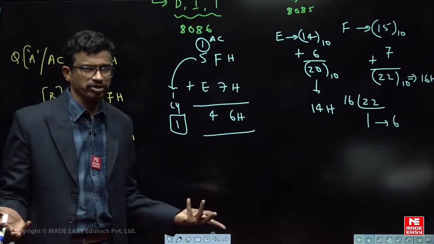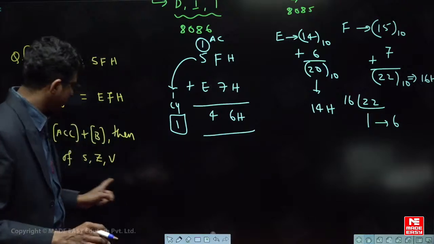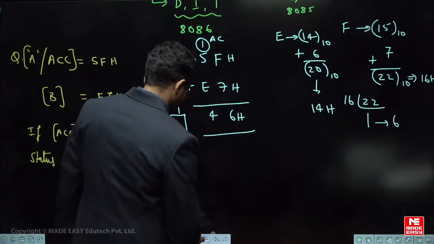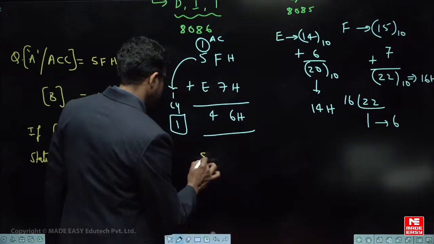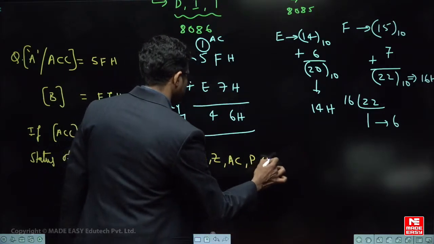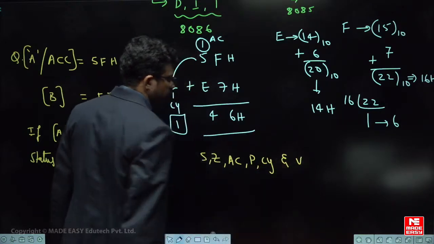इसमें आपको कोई भी flag पूछ सकते हैं, मैंने बस आपको randomly ये 3 flag लिए हैं, but here it can be of any flag also. So now let us see what is the status of flags. So sign, zero, auxiliary carry, parity, carry and overflow. ठीक है, let us see.